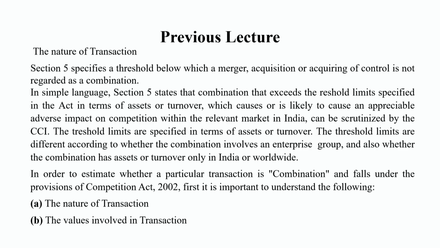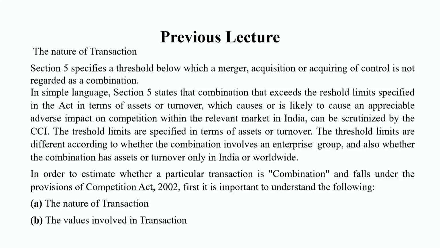That means for the purpose of scrutinizing such a combination, there are two key elements which are important. First, the nature of the transaction, because combination is a defined term under section 5. The transaction which may be scrutinized must come within the meaning of combination under section 5.